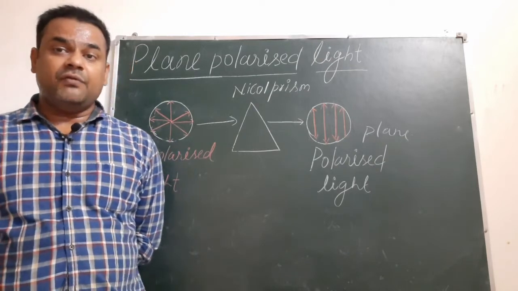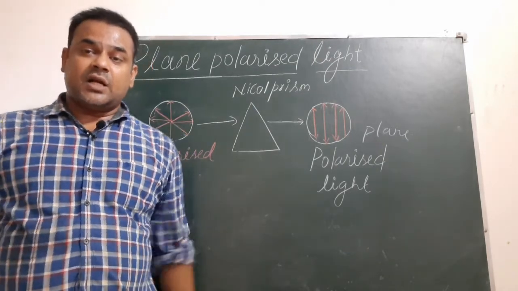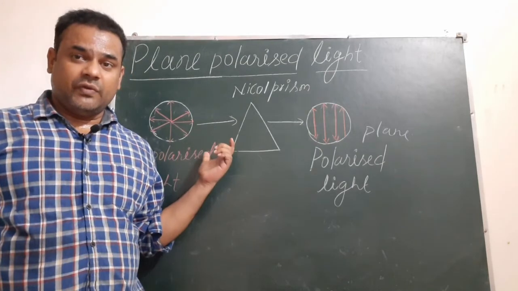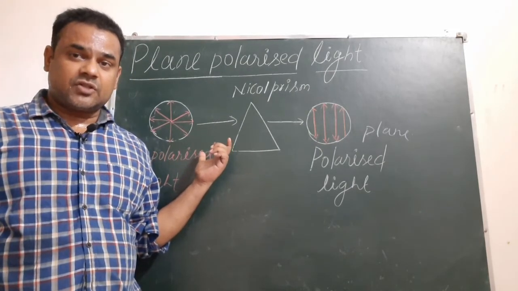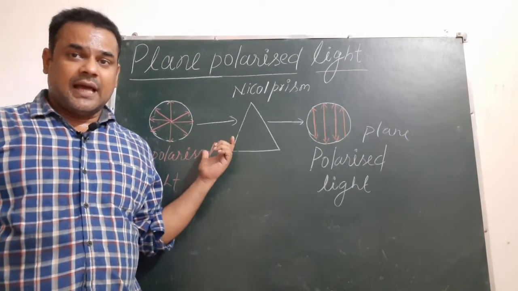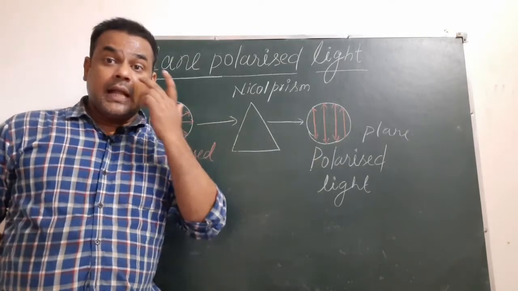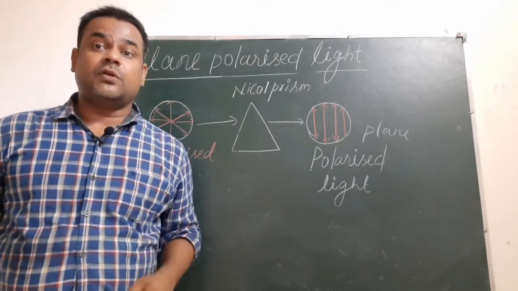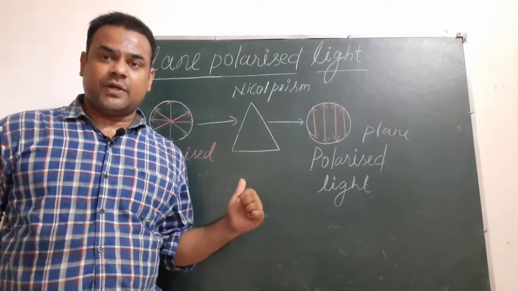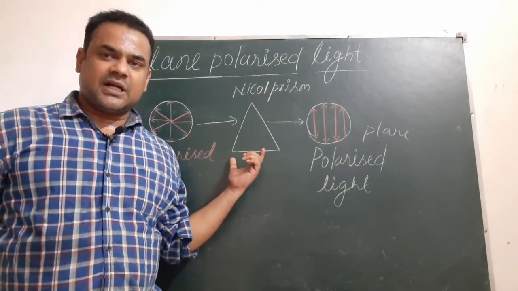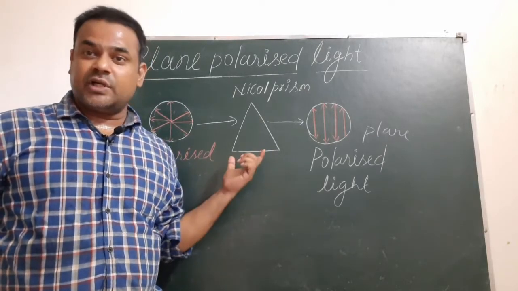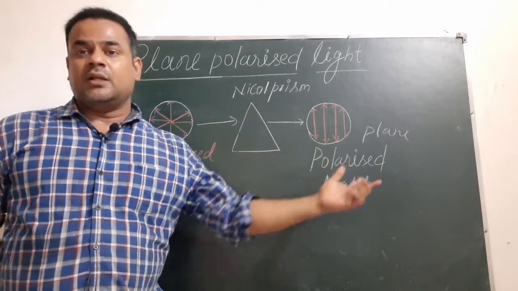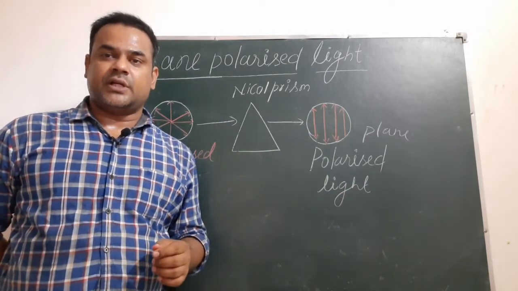So if there is inversion of configuration, then if we have started our reaction with a dextrorotatory alkyl halide compound, it will give a product which will be levorotatory. If there is retention of configuration, then if we have started our chemical reaction by taking a dextrorotatory alkyl halide, the product will also be dextrorotatory.